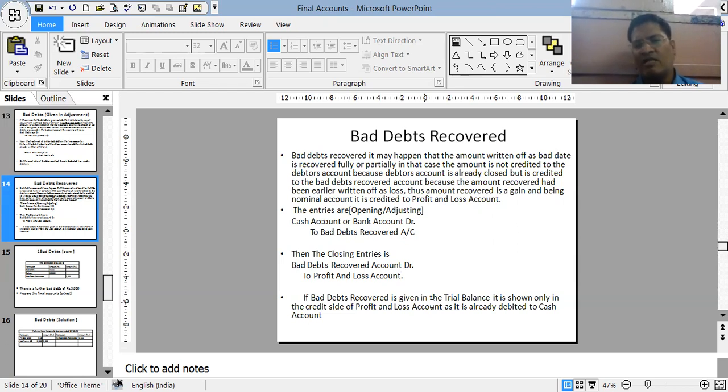If bad debts recovered is given in the trial balance, it is shown only on the credit side of the profit and loss account, and it is already debited in the cash account. As it is already debited in the cash account, we don't have to record it in the balance sheet. It will only be credited in the profit and loss account, because the cash account has already been debited because of this bad debts recovered, and after debiting the cash account, we have recorded that figure in the trial balance. So we are not disturbing the balance sheet.